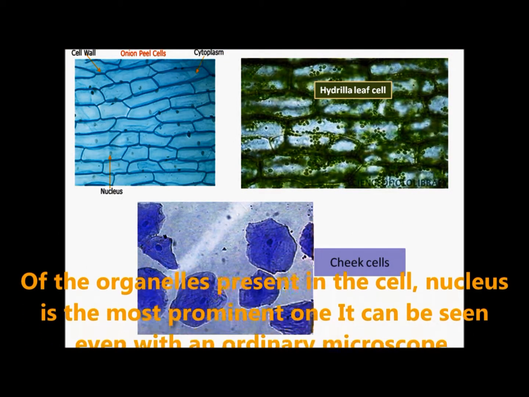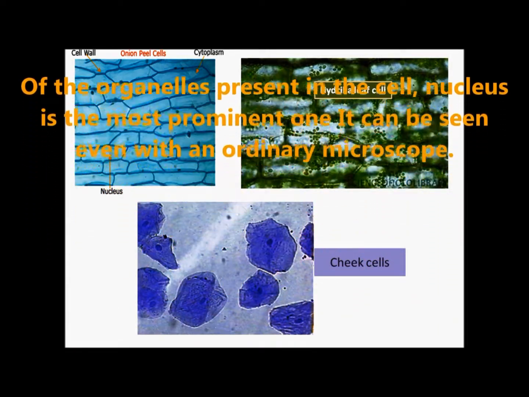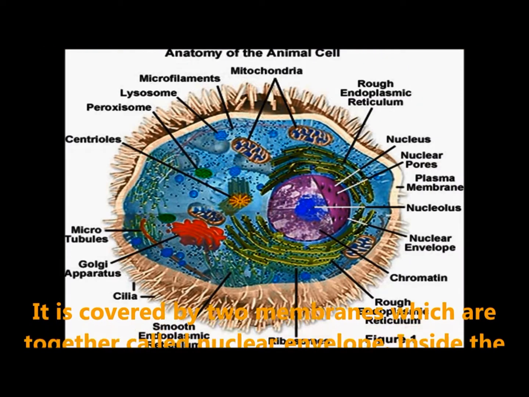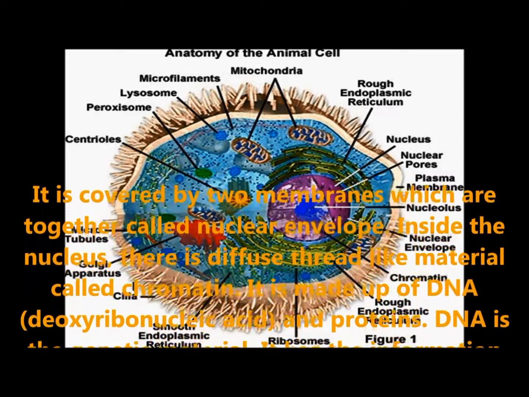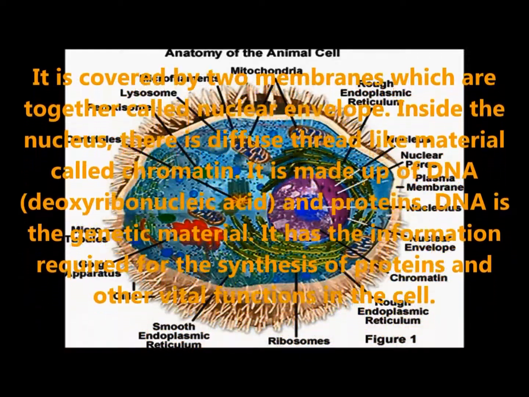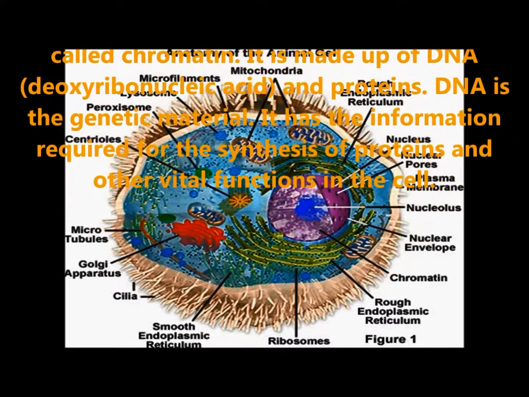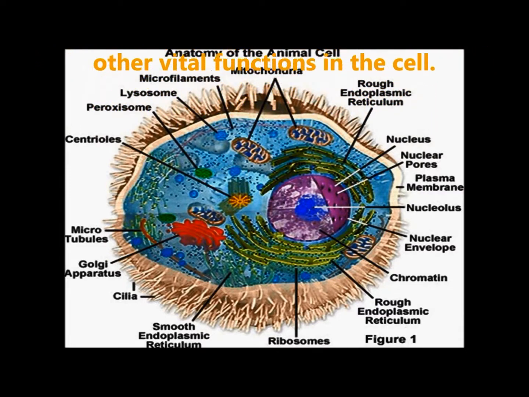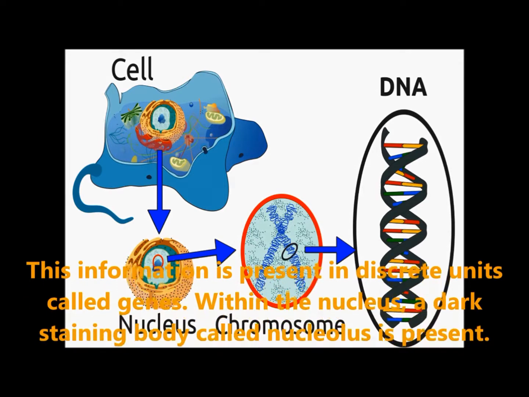Of the organelles present in the cell, the nucleus is the most prominent one. It can be seen even with an ordinary microscope. It is covered by two membranes which together are called the nuclear envelope. Inside the nucleus, there is a diffuse thread-like material called chromatin. It is made up of DNA and proteins. DNA is the genetic material. It has the information required for the synthesis of proteins and other vital functions in the cell. This information is present in discrete units called genes.